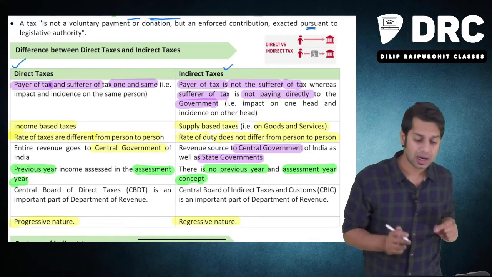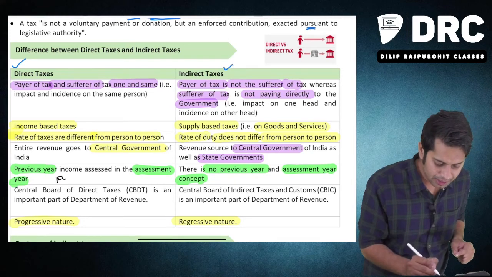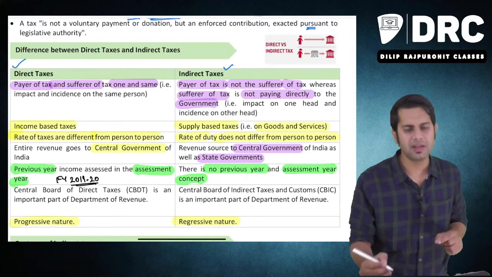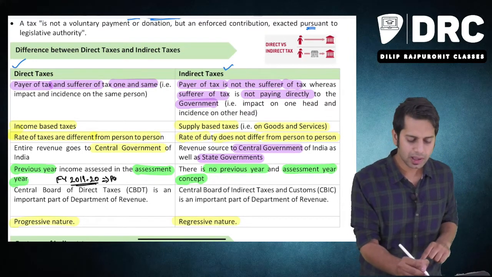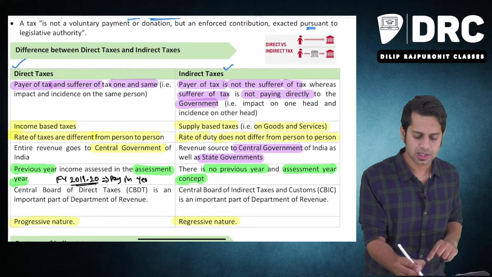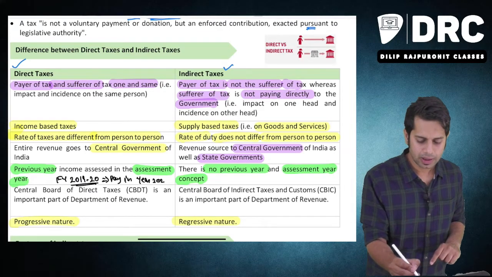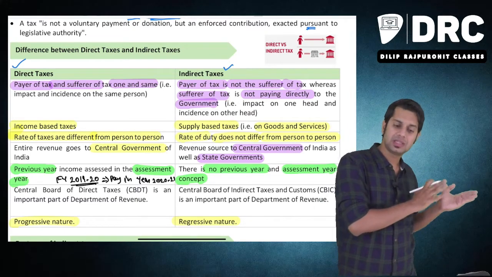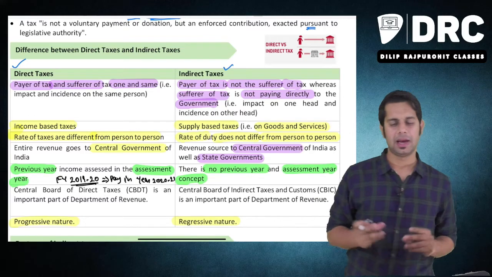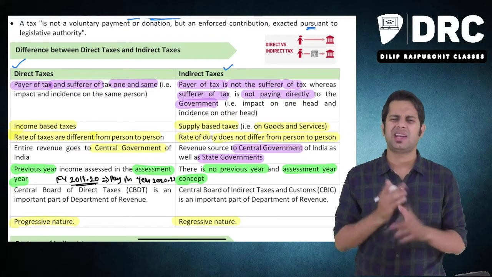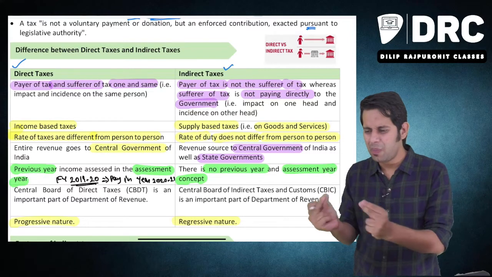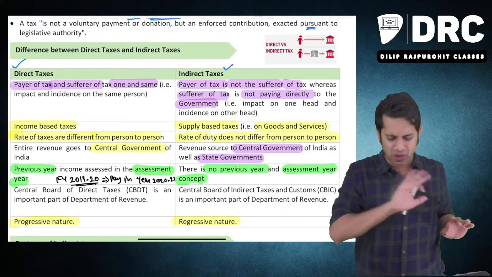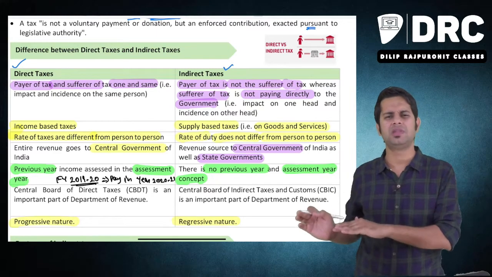So if you are earning an income in the financial year 2019-20, you have to pay the tax in which year, sir? 2021. Whatever income is earned by you in the previous year, pay the tax to me in the assessment year. But in case of indirect taxes, there is no such concept. You are making a sale now, pay the tax to me now. Government is telling you, you are making a sale now, you pay the taxes to me now. I don't care what is assessment year, I don't care what is previous year.